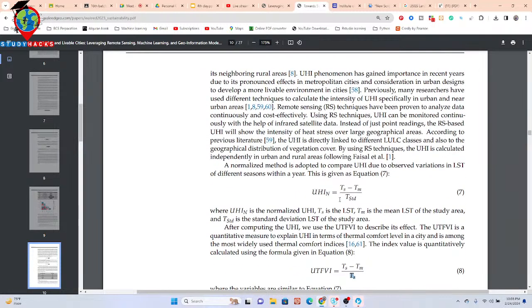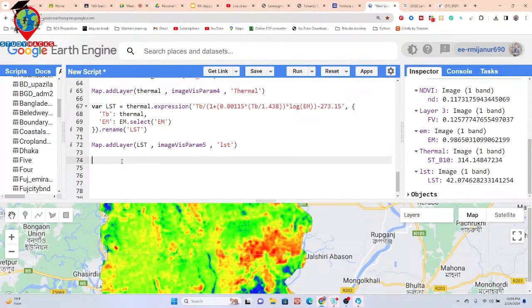So this time, I just try to show you how we can easily calculate this type of equation and make the urban island and also the UTFVI. So very easy, so let's go. Okay, so from here, suppose I talk about the USI urban island. First of all, I need to calculate the average LST. Okay, it's needed for calculating the urban island.